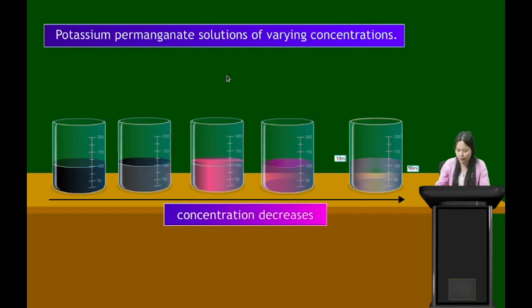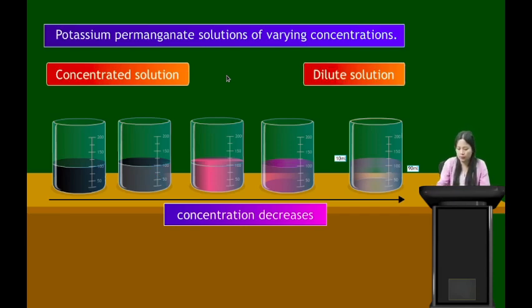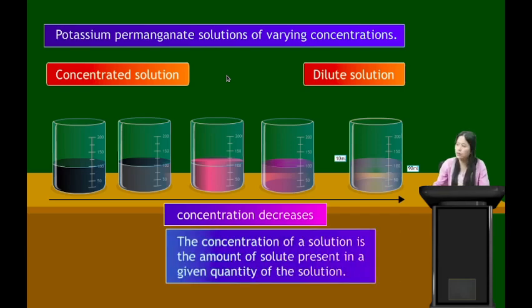So this side are concentrated solutions, and towards this side are dilute solutions. The concentration of a solution is the amount of solute present in given quantity of the solution. So we can know the concentration of the solution by knowing the amount of solute present in the given quantity of the solution.